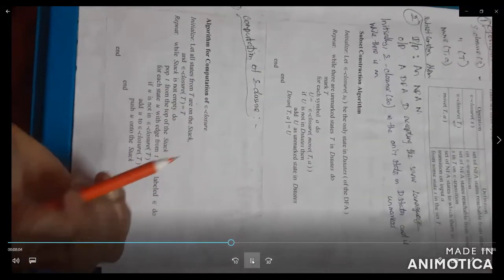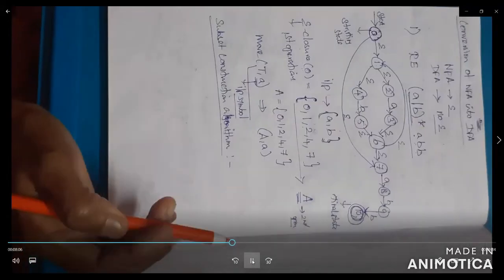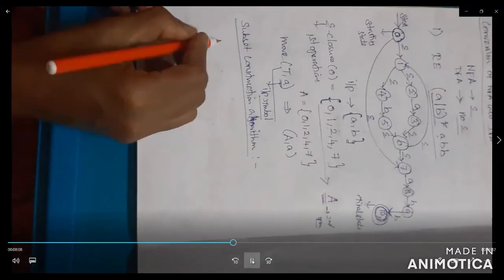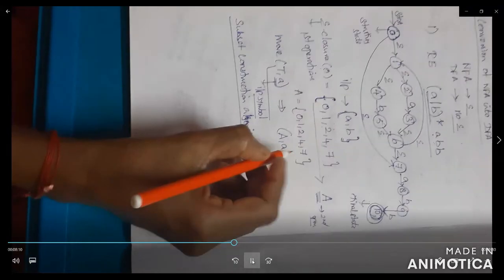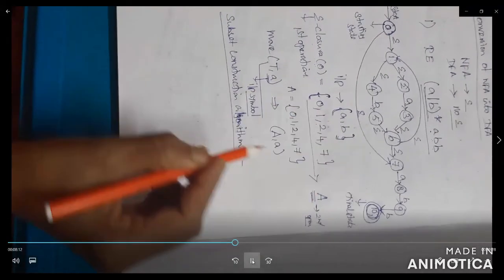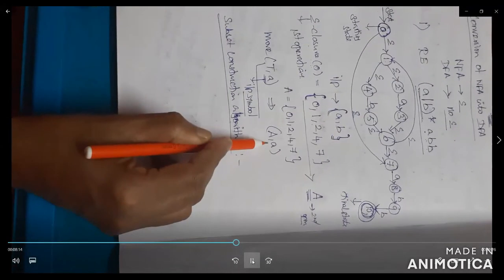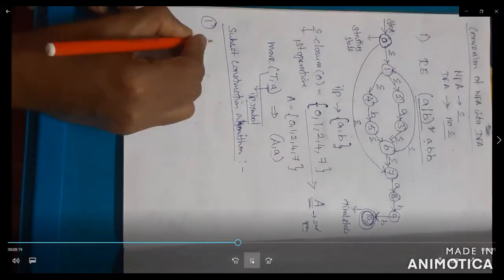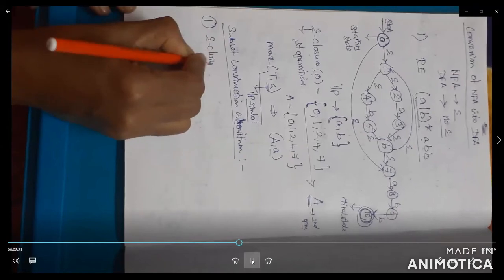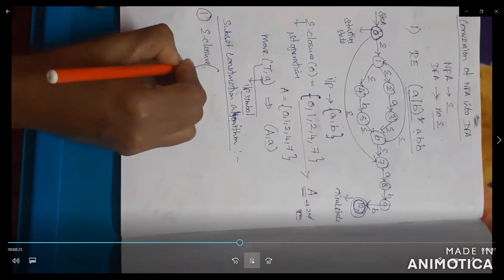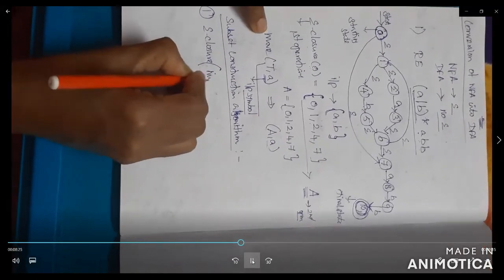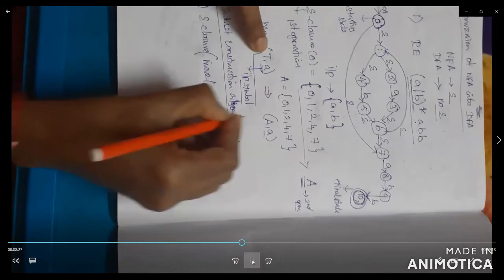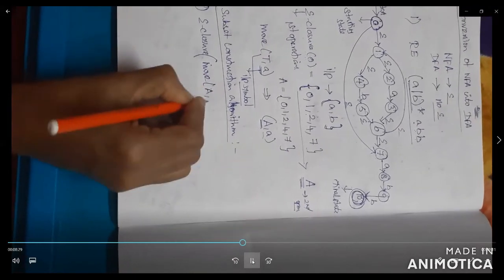Okay, how do we apply the given algorithm? Just check that. Here, what is the input symbol? The input symbol is a comma b. First you have to start with the input symbol a. So the first step of the subset construction algorithm is E closure of move of T, which is nothing but capital A comma the input symbol.